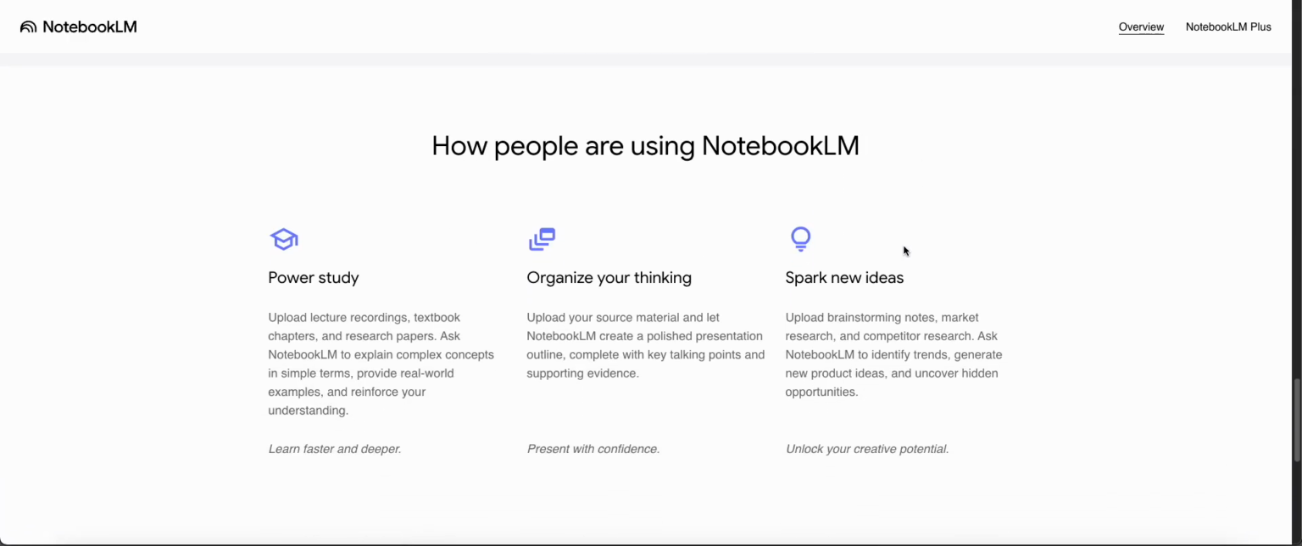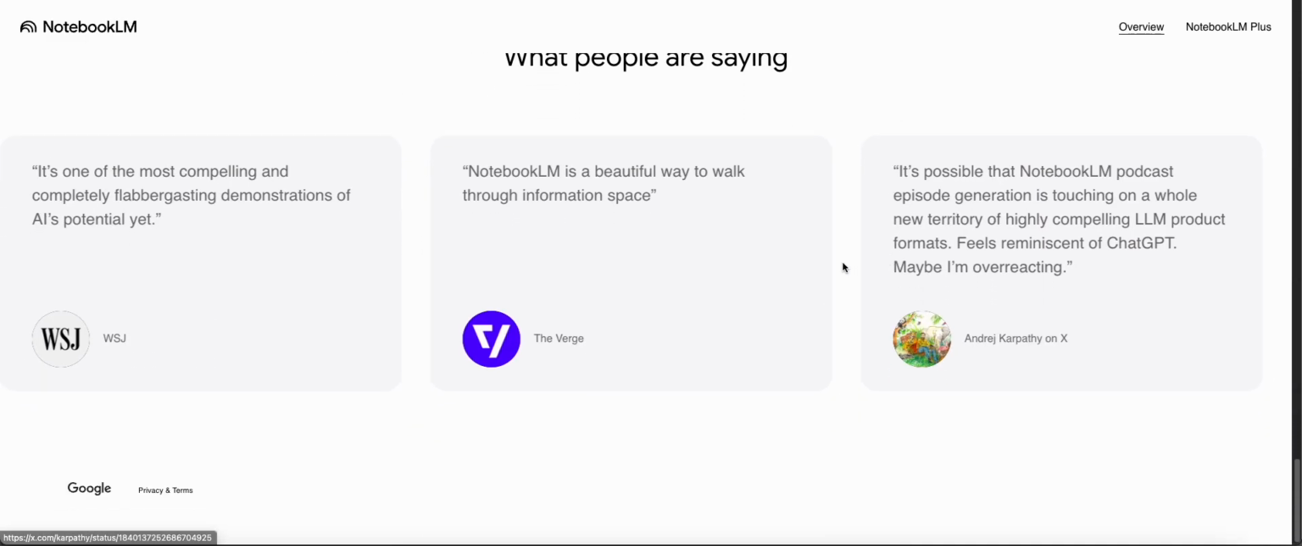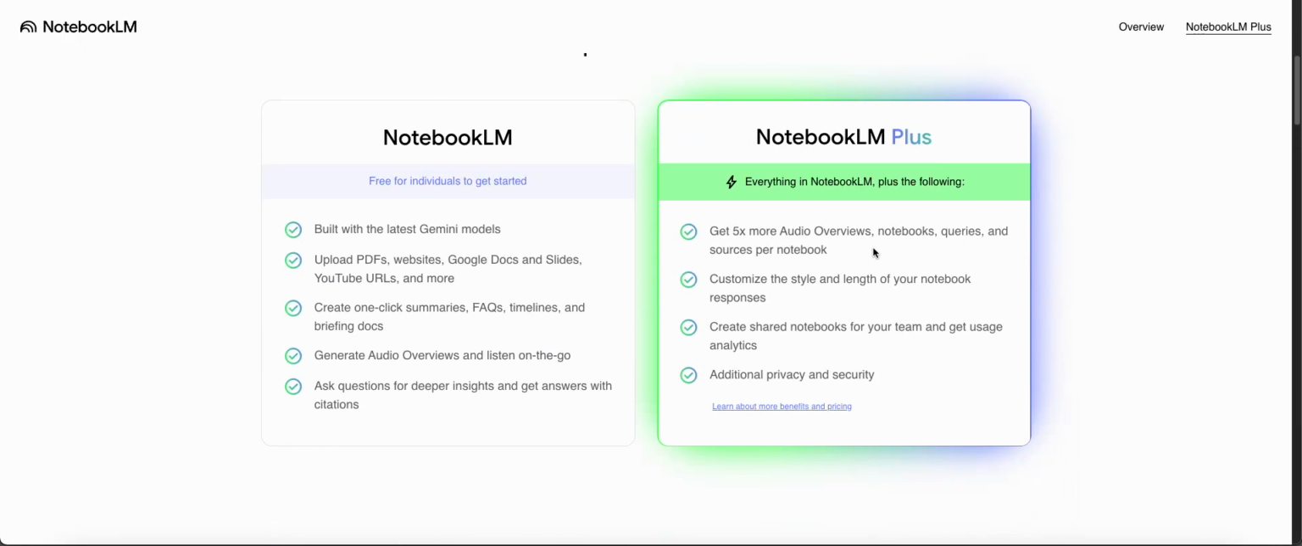So this is Google's way of giving back to us. This is completely free to use. However, there is a plus version as well, called Notebook LM Plus. You just get more of everything, right? And you can just customize the style and length. It's not that much of a difference, really, but Notebook LM is actually completely free to get started.